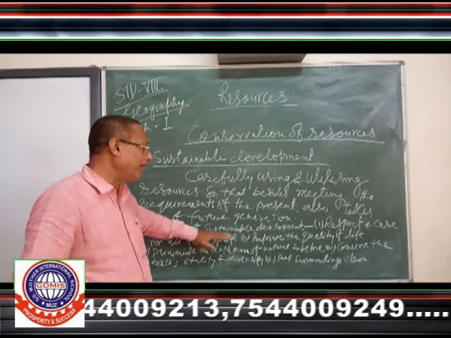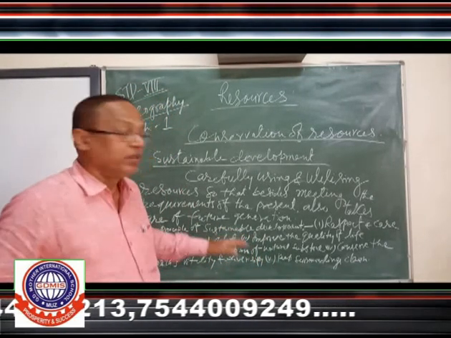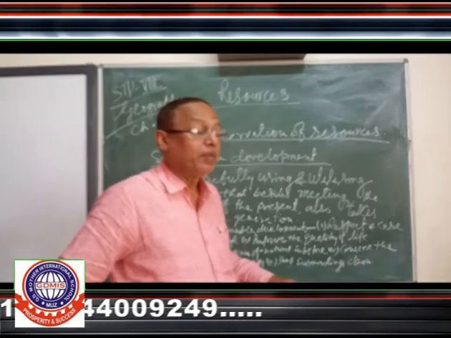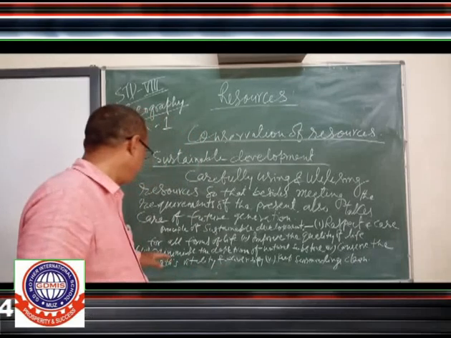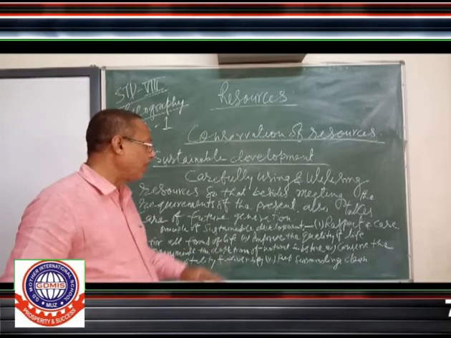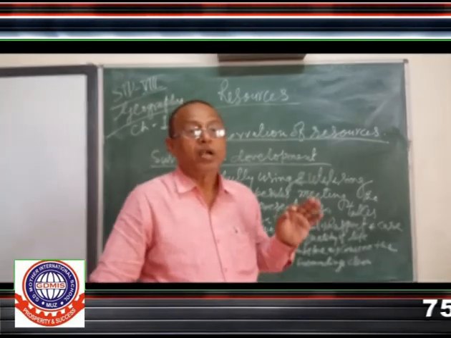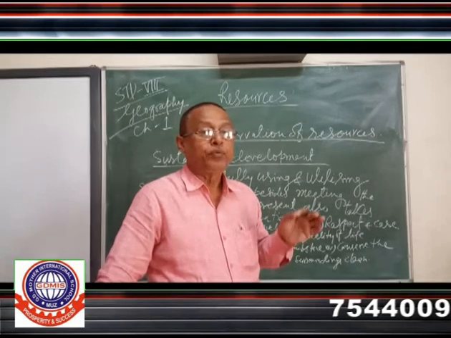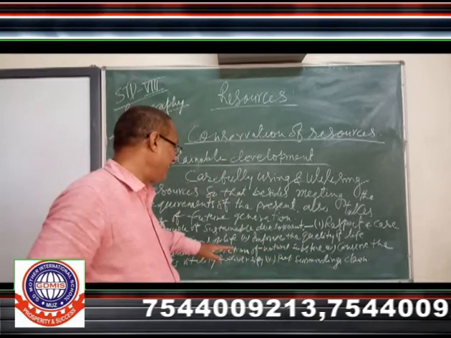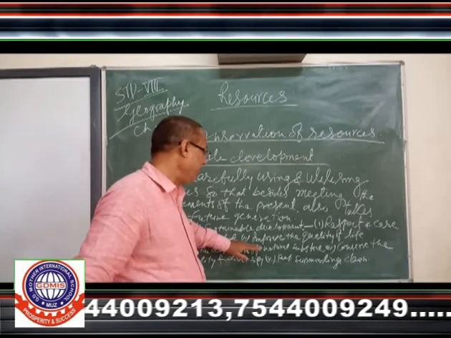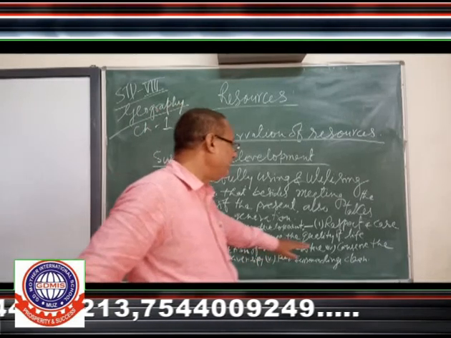Here are the principles of sustainable development. What are they? Respect and care for all forms of life. It means the lives present over the earth are all important. Second, improve the quality of life.